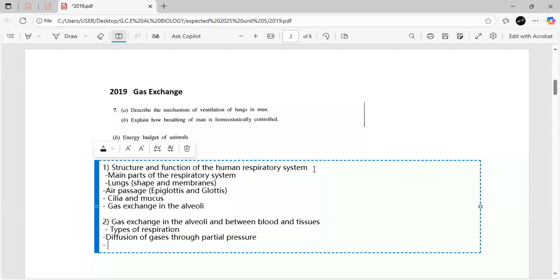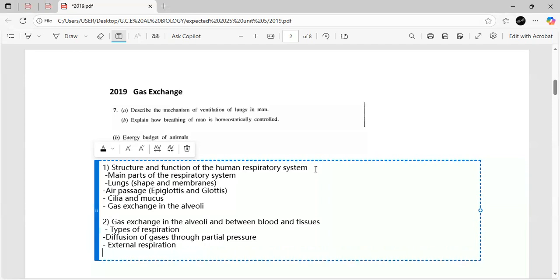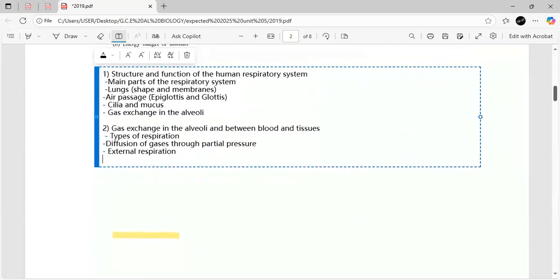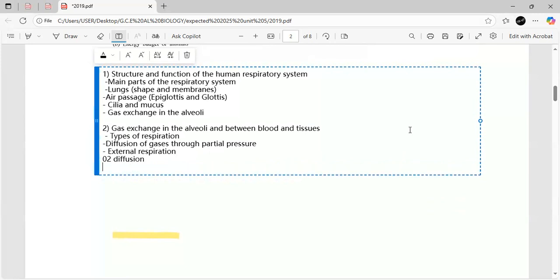Then also we can talk about external respiration first, and how O2 diffuses into the blood from the alveoli, and CO2 diffuses from the blood into the alveoli.